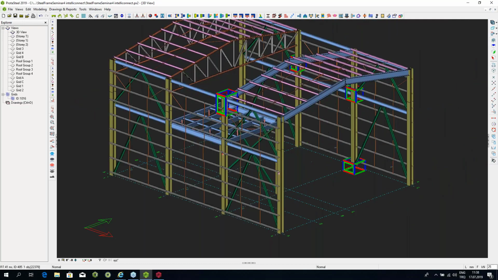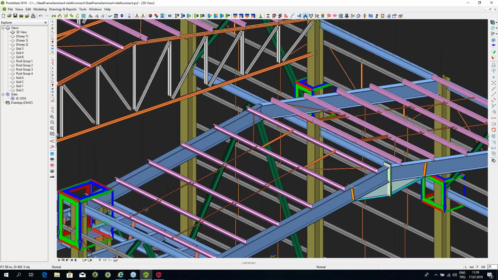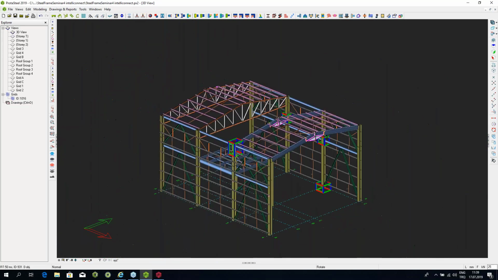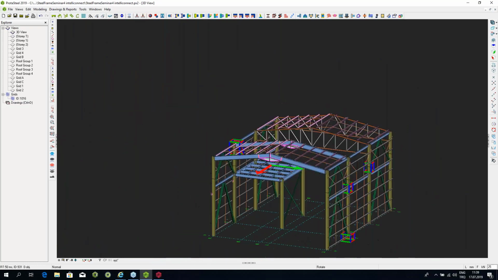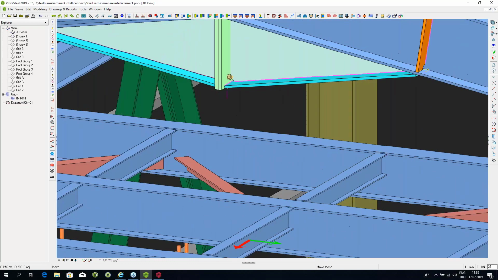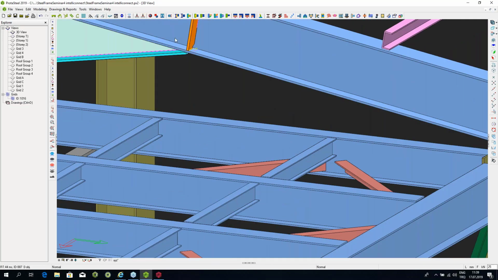For example, if I have an apex haunch over here, if I go to my apex haunch connection, I can just go and click. As you can see, it's as easy as just clicking the main and secondary members, and the connection is created automatically. Let me do a few beams with horizontal bracings in there as well. So let me just go in there, zoom in a bit, and see what we have over here. So let's create a connection over here.